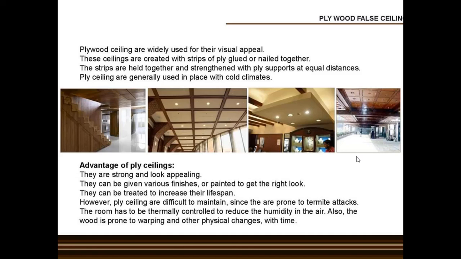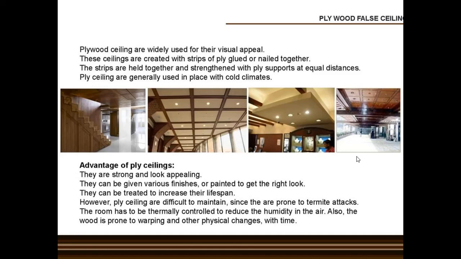Then advantage, they are strong and look appealing. They can be given various finishes or painted to get the right look. They can be treated to increase their lifespan. However, ply ceilings are difficult to maintain since they are prone to termite attack. The room has to be thermally controlled to reduce the humidity in the air. Also, the wood is prone to warping and other physical changes with time.